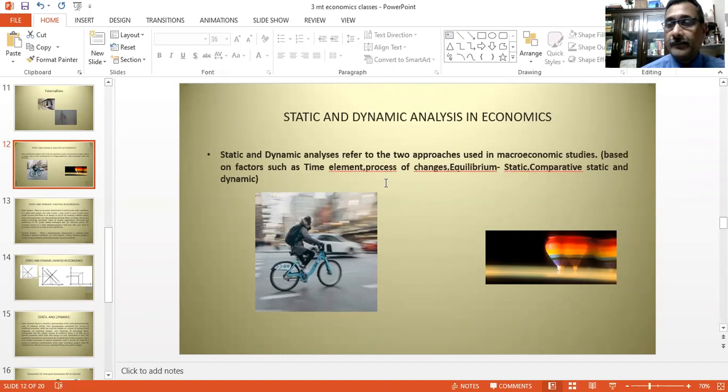Today our topic will be static and dynamic analysis in economics. Static and dynamic analysis refer to the two approaches used in macroeconomic studies. They are basically based on some key parameters such as the time element, the process of changes, and the equilibrium condition. Accordingly, they are defined as static, comparative static, and dynamic analysis. This analysis is very important from the theoretical point of view as well as a practical policy analysis point of view.